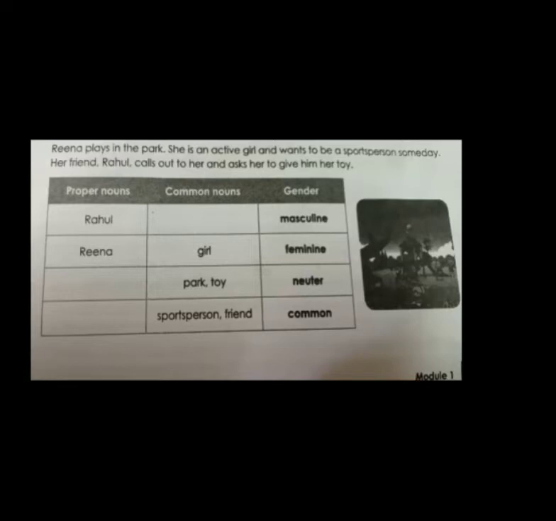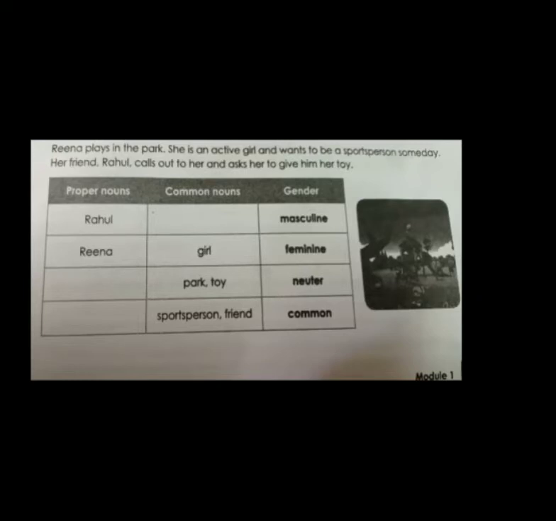The name of the sports person is not given. It is common. So this will go under the common noun. In the common noun column, you have to write this sports person. Then someday, her friend. So friend means it may be a male or female. It may be any. So it will go under the common noun.